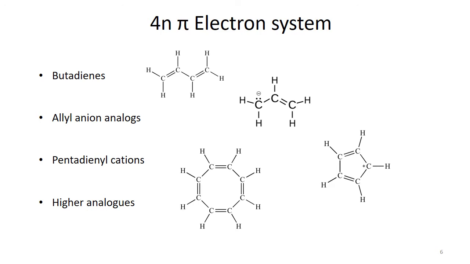When we talk about the higher analogues of butadiene, there is another possibility that they have a cyclic structure, and in this case the carbon-carbon double bonds are a 4n pi electronic system, 4 electrons. But if you ask why we are placing it here, we said that octatetraene is not anti-aromatic. Anti-aromatic and 4n pi electron system are 2 independent terms. We said that 4n pi electron systems satisfy anti-aromaticity, but octatetraene is included in the 4n pi electronic system.